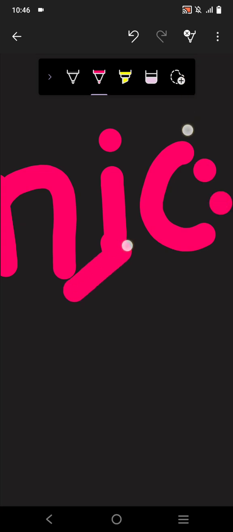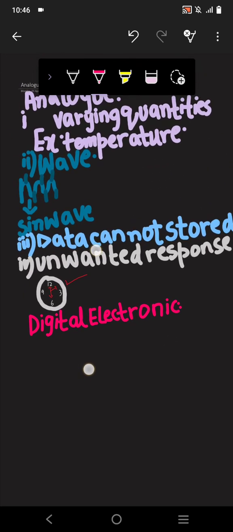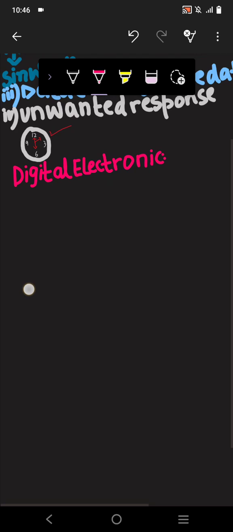So digital electronics, of course, we are doing the comparison here. So digital electronics must be the opposite of it. Digital electronics measure discrete as well as continuously varying quantities. How? It can separate. Discrete means separate. It can measure the discrete quantities as well. For example, our computer sometimes has discrete quantities.